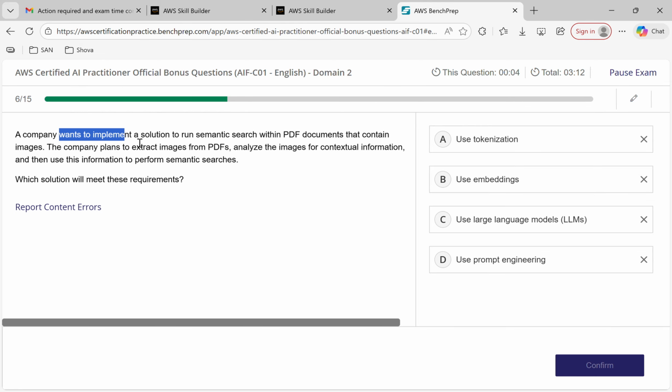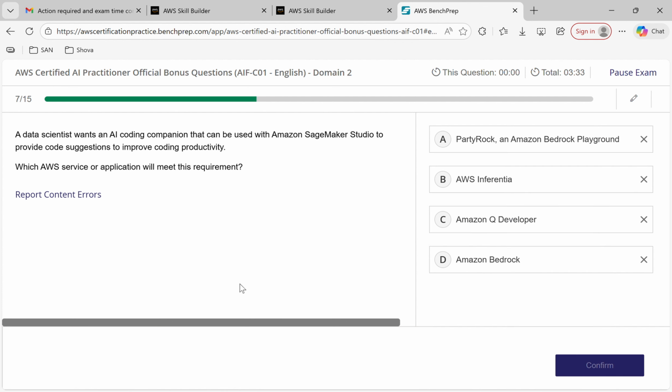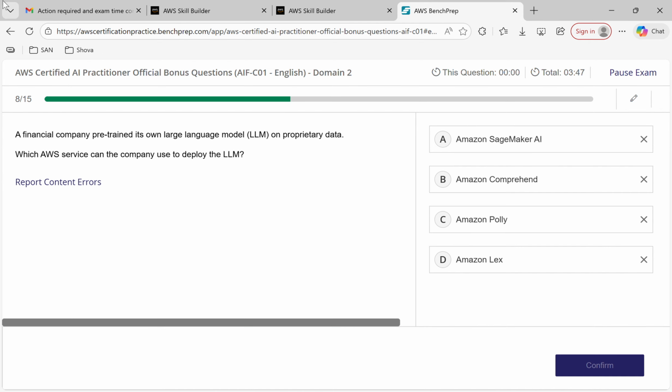A company wants to implement a solution to run semantic search with a PDF document that contains images. The company plans to extract the images from PDFs, analyze the images for contextual information, and then use the information to perform the semantic searches. This is the embedding technology within that, so that's it. A data scientist wants an AI coding component that can use Amazon SageMaker Studio to provide code suggestions. Here the code suggestion, code means for developers, right? That is my understanding. Let's go to another question.